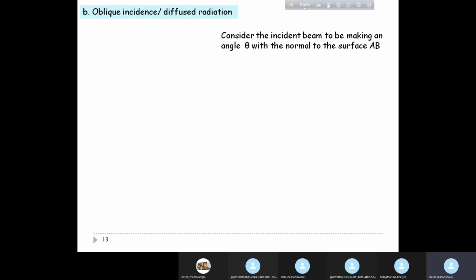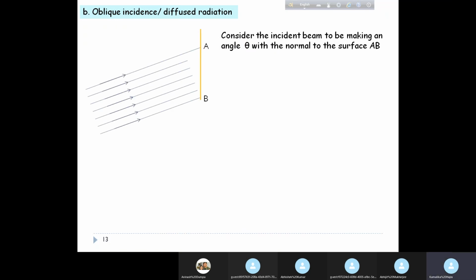However, when we considered oblique incidence or diffused radiation, normal incidence is only a special case. If you consider the general case, then radiation may be incident on a surface from any angle, making any angle to the normal to the surface. Normal incidence is a special case, but the general case is that the incident rays make a certain angle with the normal to the surface.